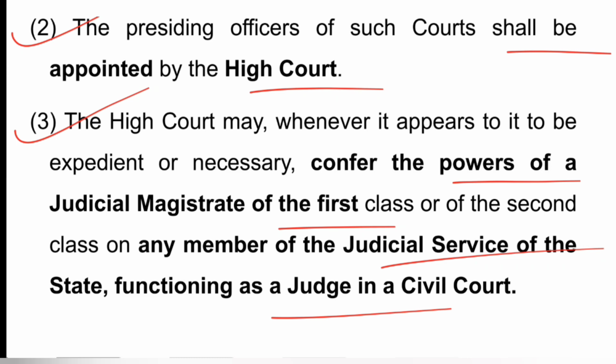A civil judge, when he is selected and posted, is as a general practice given power as a judicial magistrate, and they work initially as second class, and then after 6 months or a year they are given power of a judicial magistrate of first class. This is the provision through which this exercise is done, subsection 3.